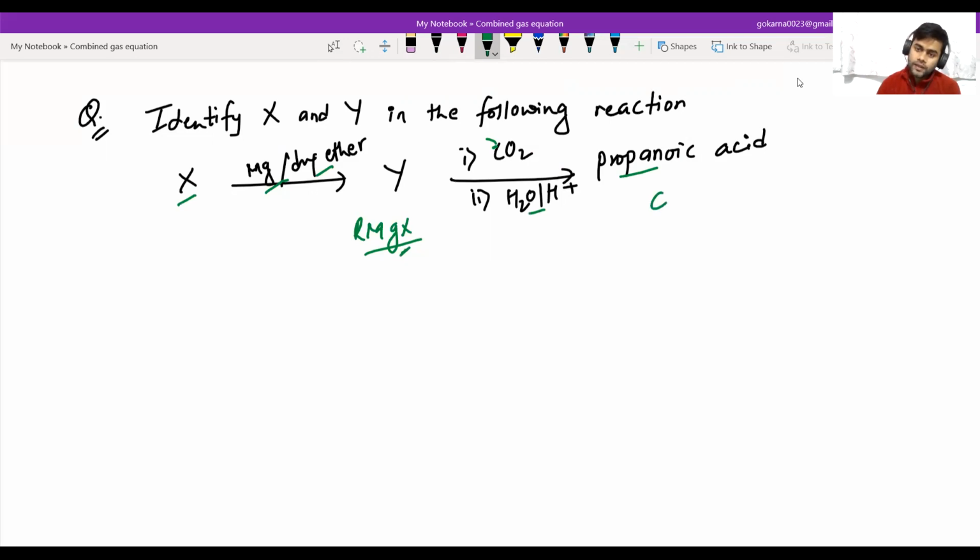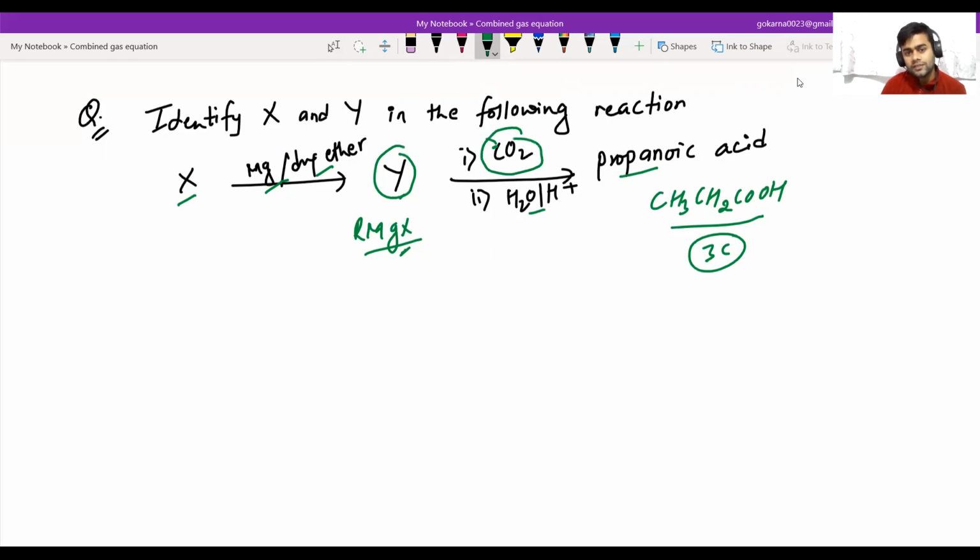Propanoic acid is CH3-CH2-COOH, there are 3 carbons, and in Y there are only 2 carbons, because the carbon dioxide adds one. So when a Grignard reagent with 2 carbons reacts with carbon dioxide, it forms a 3-carbon acid.